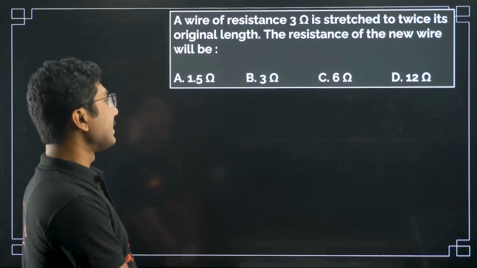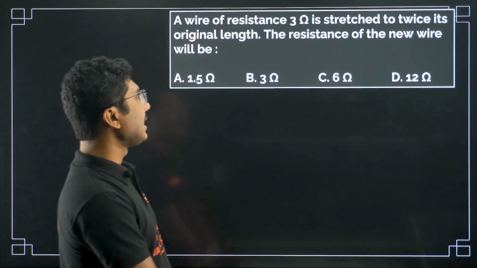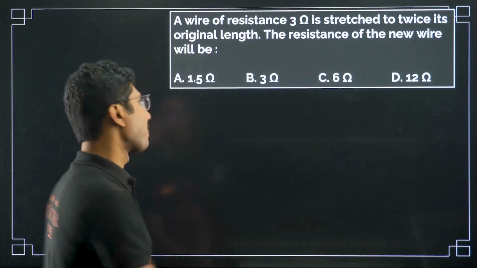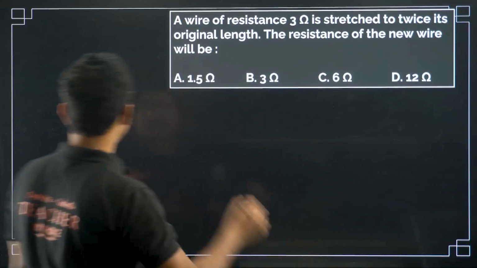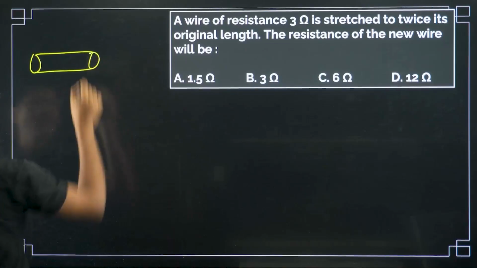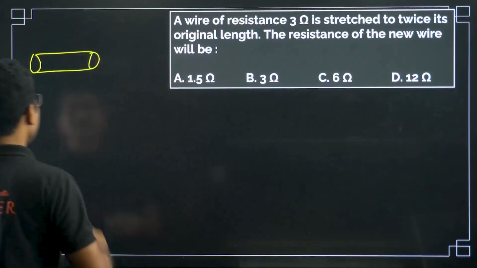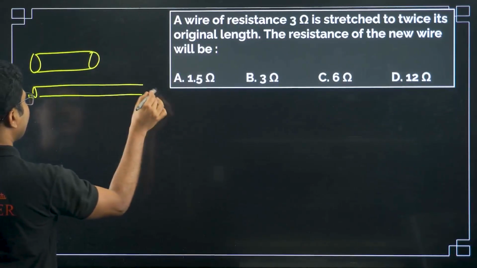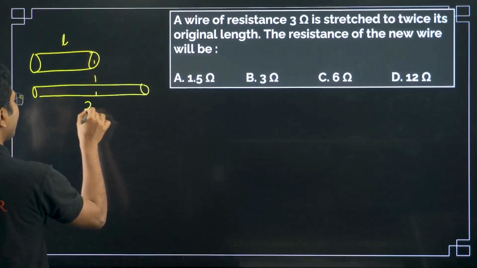A wire of resistance 3 ohm is stretched to twice its original length. The resistance of the new wire will be? So let us understand this question. Suppose we have a wire. Now you stretch this same wire to double the length. Whatever length was there, now it is twice the length.